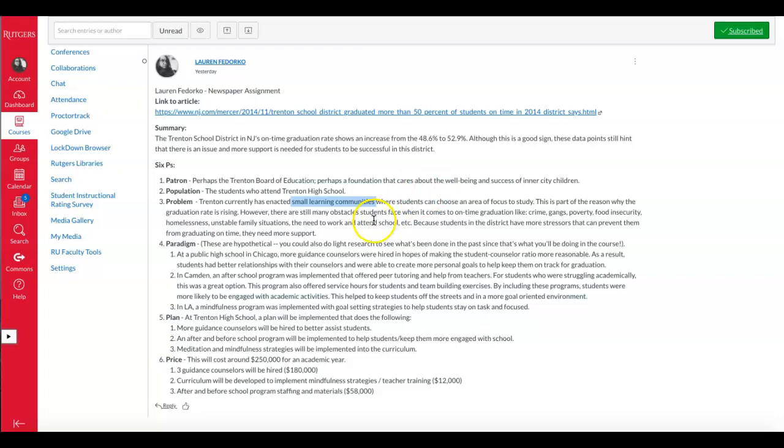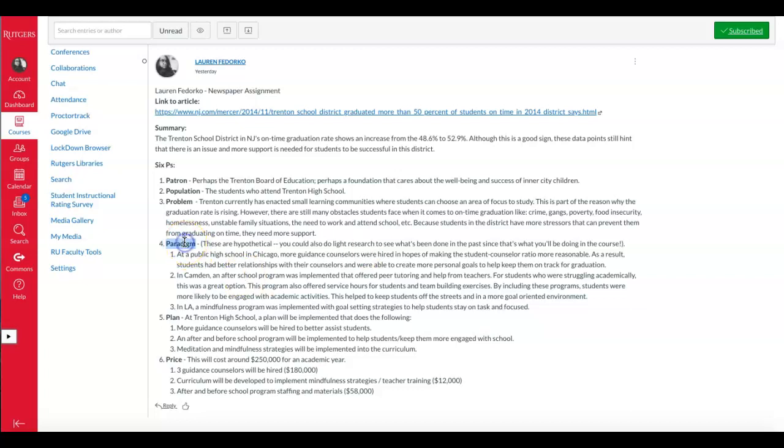But I also decided to include that there are still many obstacles that they face when it comes to on-time graduation, and I just included a few that would help define the problem, especially given the population and where it's located. So things like crime, gangs, poverty, food insecurity, homelessness, unstable family situations, the need to work and attend school and trying to figure out that balance. But just keep that in mind.